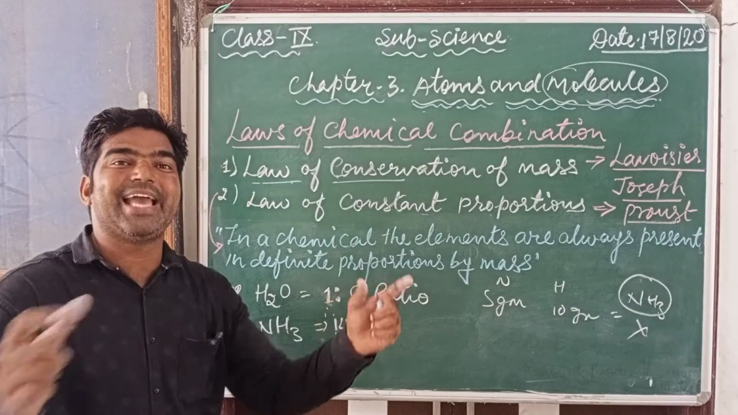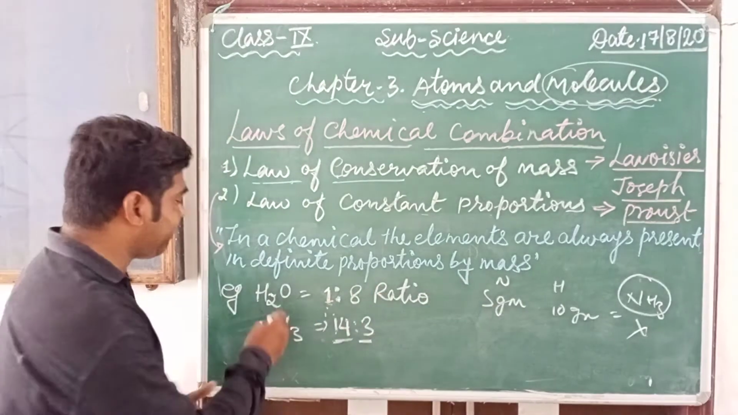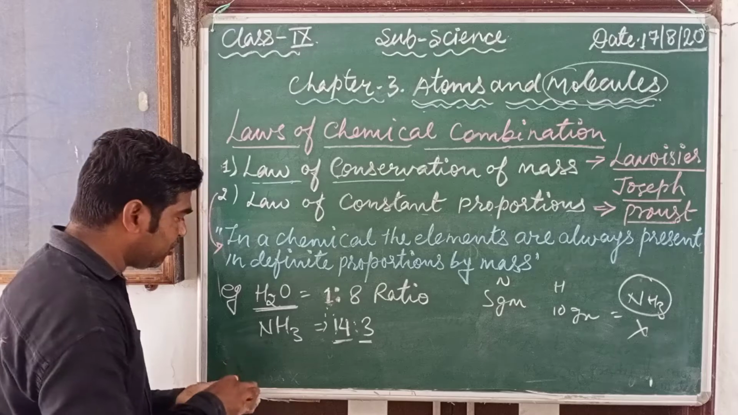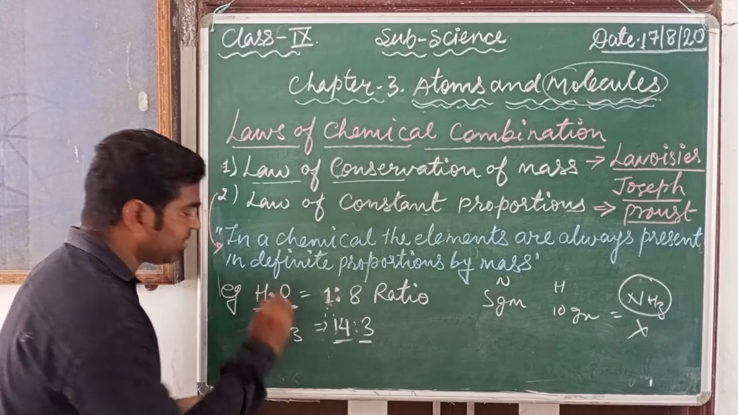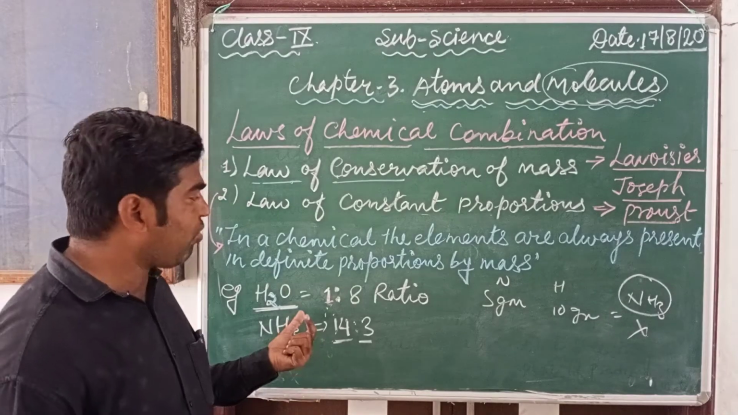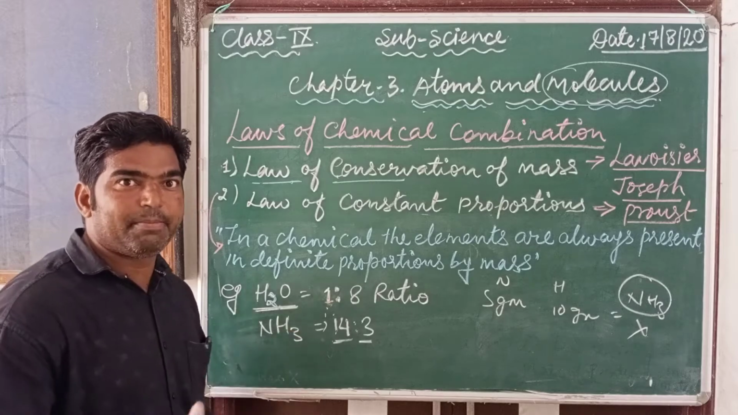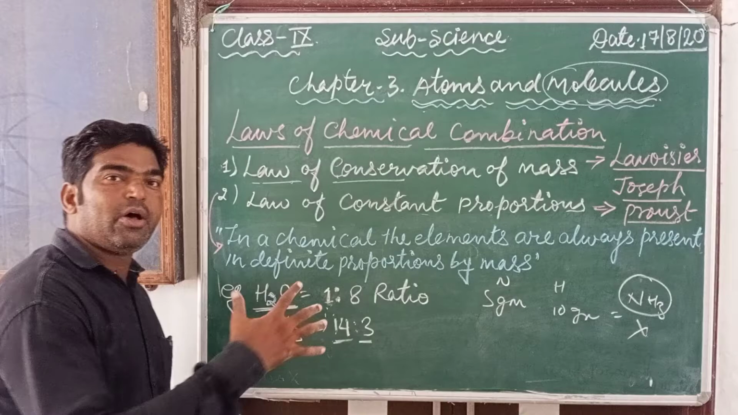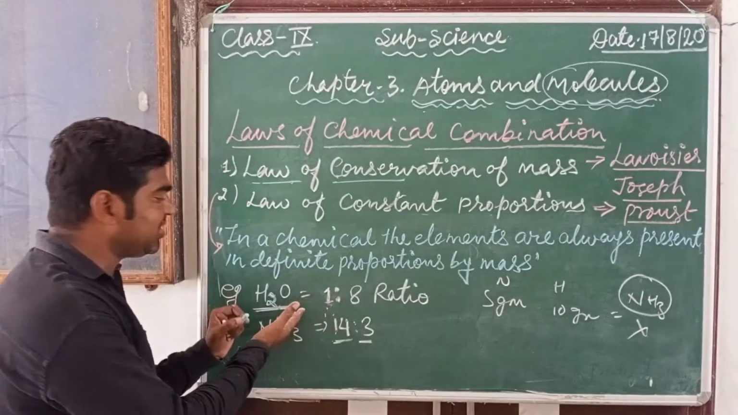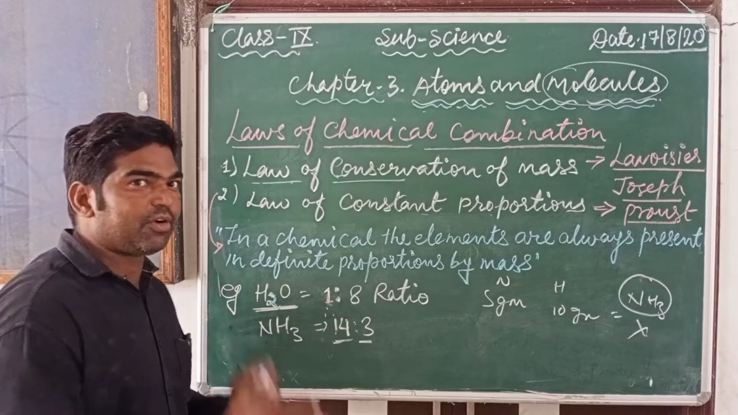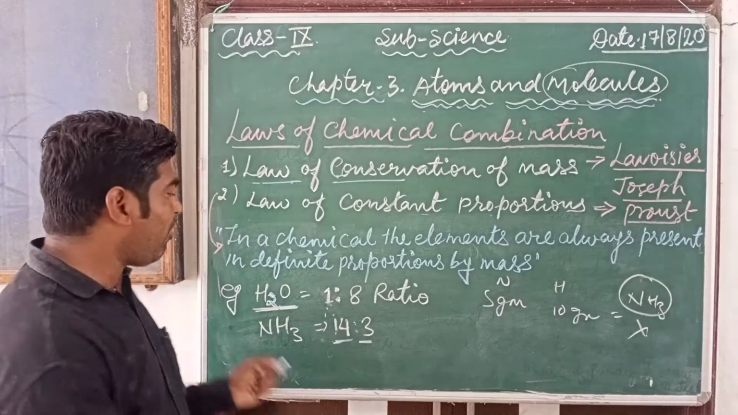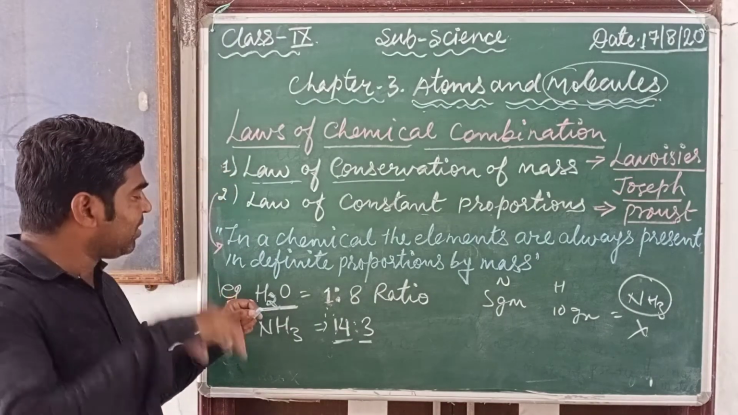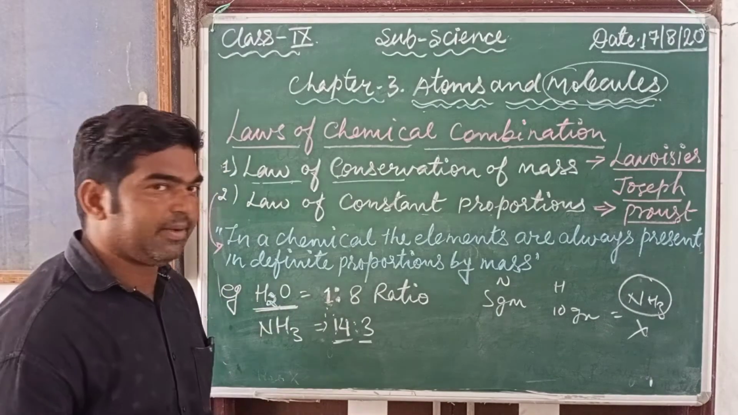Suppose that we are taking any chemical compound. Suppose we are taking the example of water, H2O. H2O means water. Water is a compound, and this compound is formed by the combination of hydrogen and oxygen. Simply, water is a compound, and it is formed by the combination of hydrogen and oxygen.